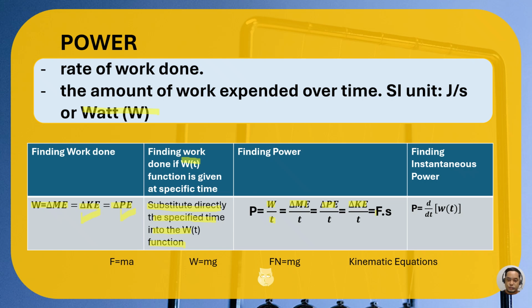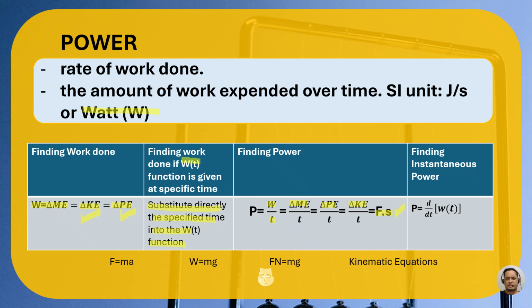And all in all, this will lead to this very wonderful and helpful equation of force times speed or velocity. Everything here can be derived in this equation. Force multiplied by the speed, so you can also get the power.